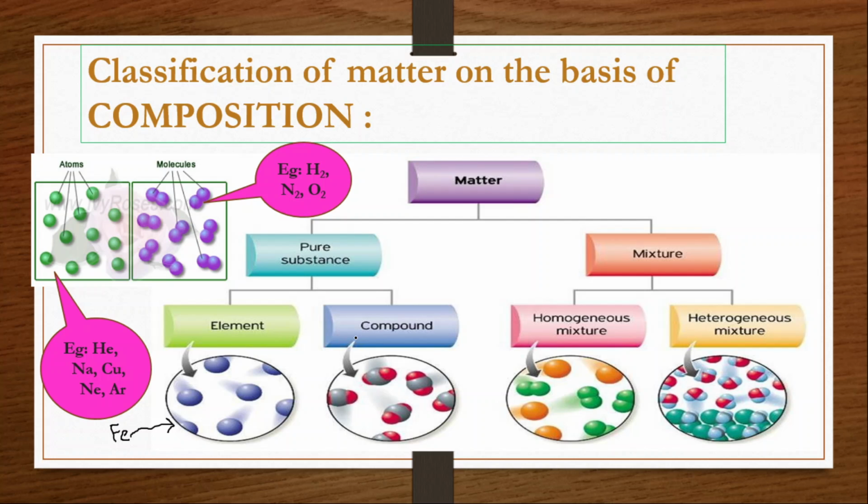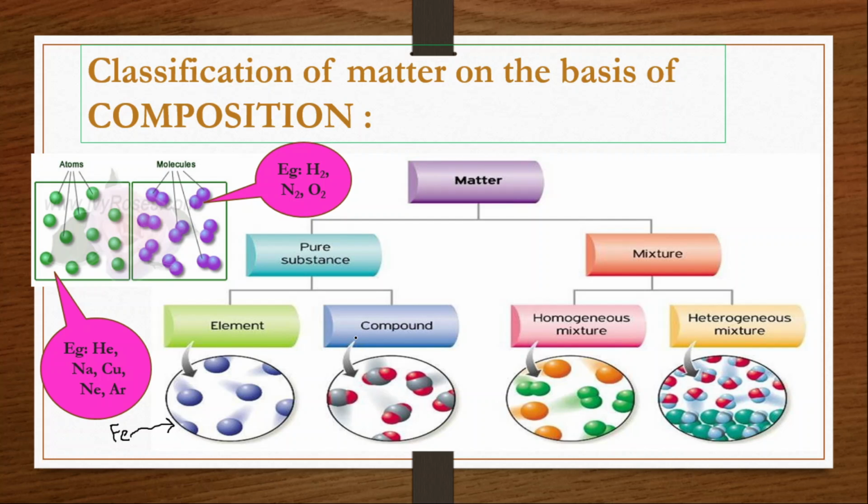Chemical methods mean we need to break the bond. Physical methods mean just hand picking, sieving, or boiling. So chemical methods are nothing but breaking bonds.